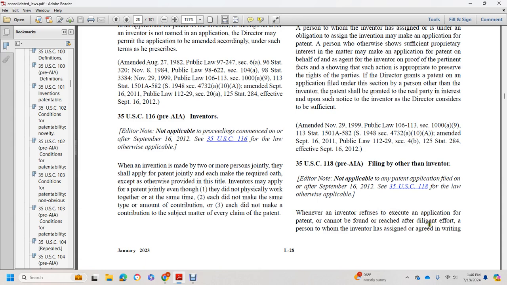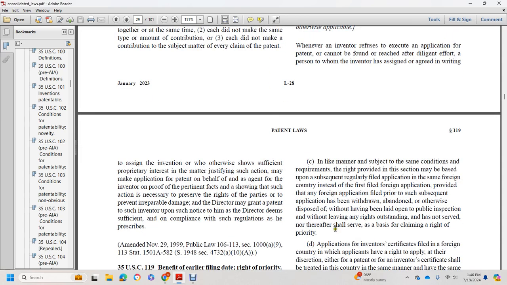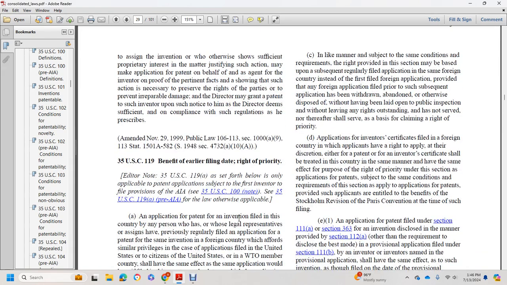Title 35 U.S. Code 118, pre-America Invents Act: Filing by other than the inventor. Whenever an inventor refuses to execute an application for patent, or cannot be found or reached after diligent effort, a person to whom the inventor has assigned or agreed in writing to assign the invention, or who otherwise shows sufficient proprietary interest in the matter justifying such action, may make application for patent on behalf of and as agent for the inventor, on proof of the pertinent facts and a showing that such action is necessary to preserve the rights of the parties or to prevent irreparable damage. The Director may grant a patent to such inventor upon such notice to him as the Director deems sufficient, and on compliance with such regulations as prescribed.